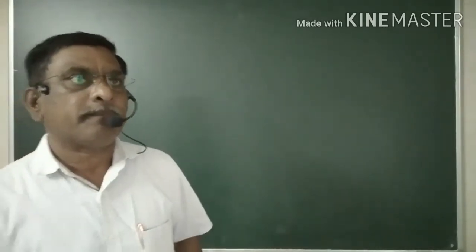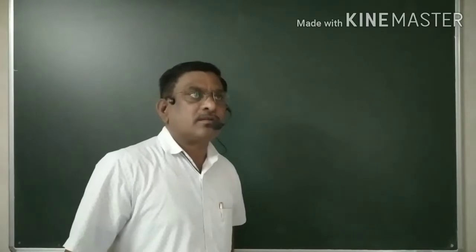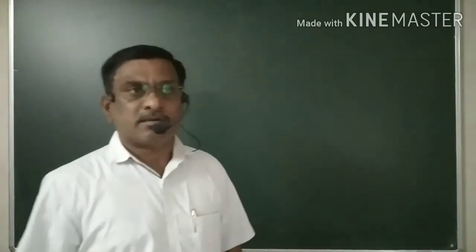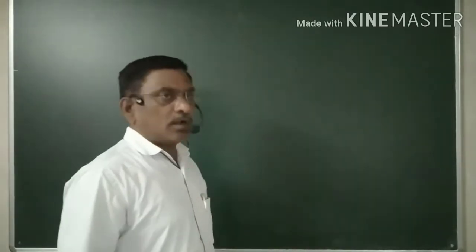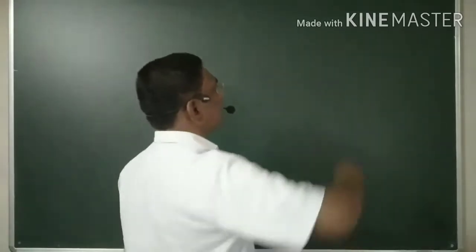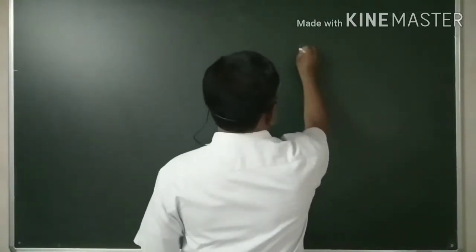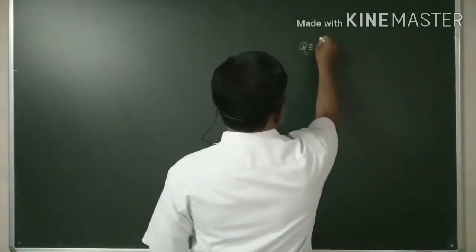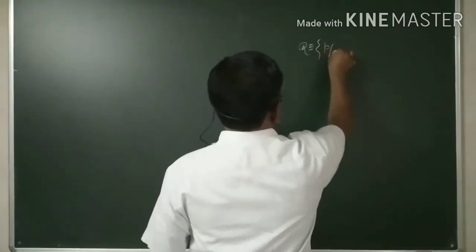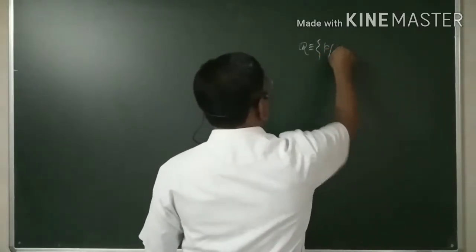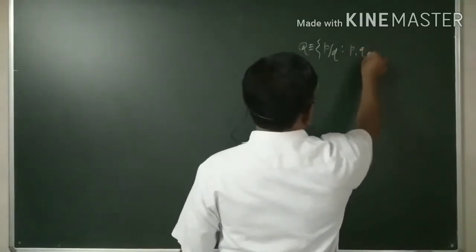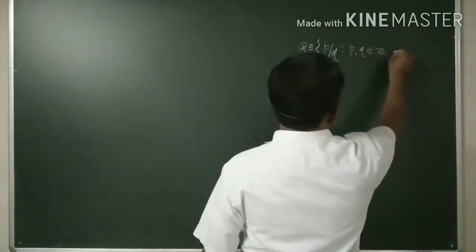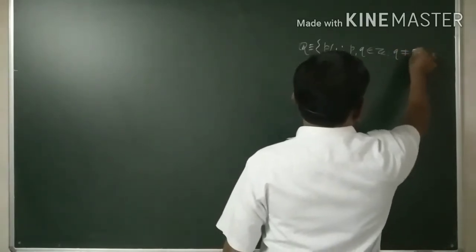Yesterday we have seen some part of our development of number system, and we came across the definition of Q, the set of all rationals. Q is nothing but numbers of the type p by q, where p and q belong to Z and q should not be 0.